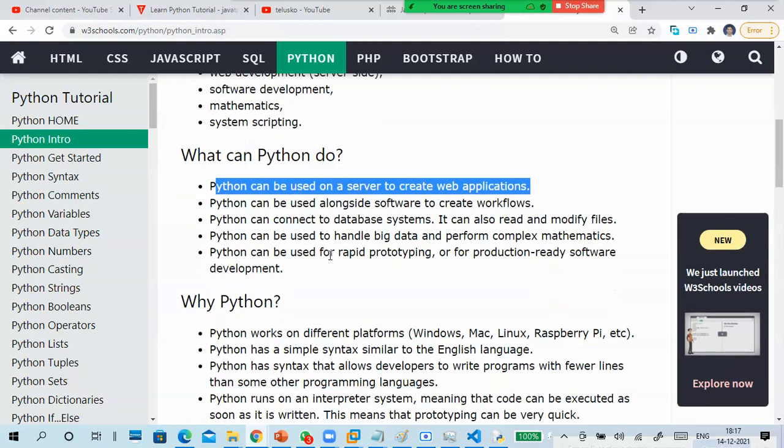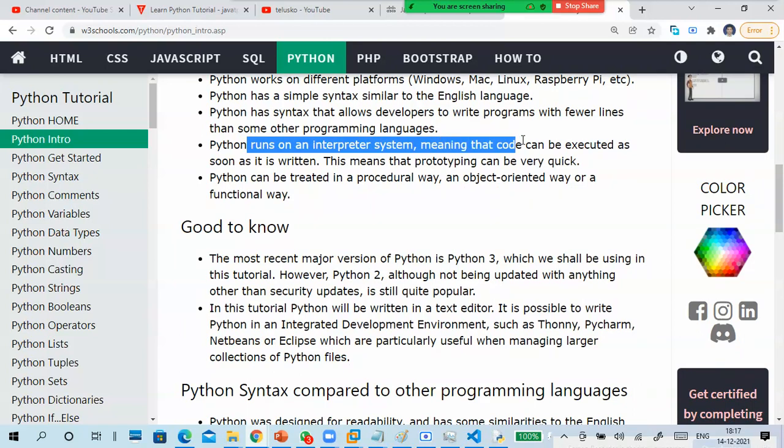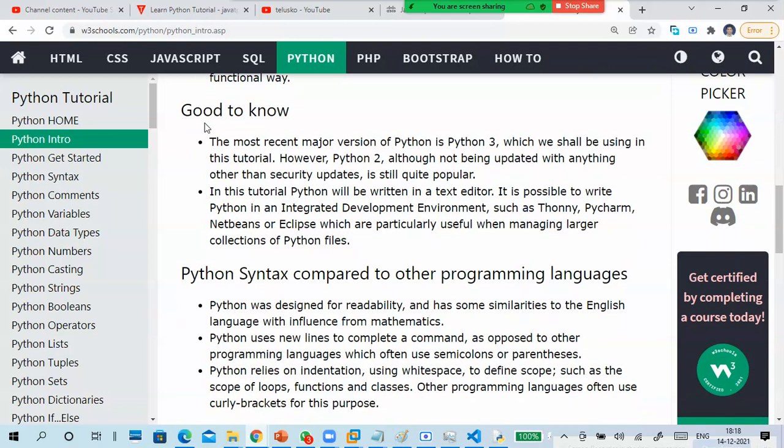So you have to read all these things. I already explained it; better you read it. It works on different platforms. Basically, it has an English-like structure. It runs on an interpreter, meaning code can execute as soon as it's written. No need to compile; it will compile itself. There are two versions, Python 2 and Python 3. If you write a program in Python 2, Python 3 doesn't understand it, and vice versa. Make sure that you develop a program in Python 2 and execute it in a Python 2 environment only.